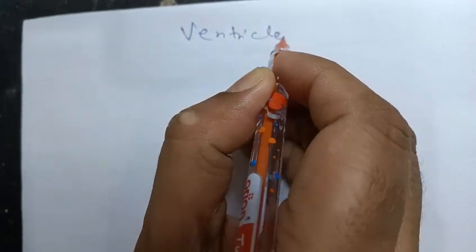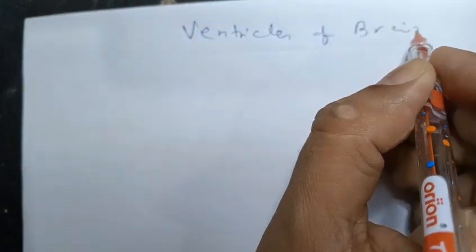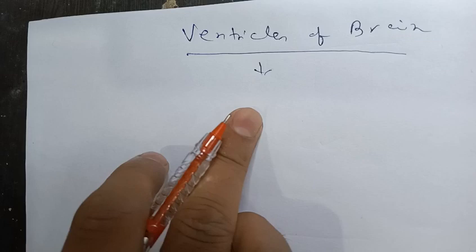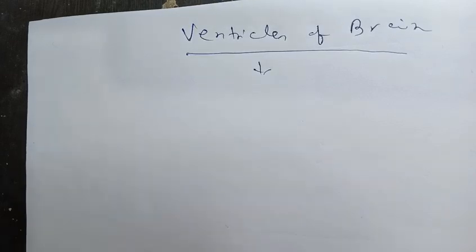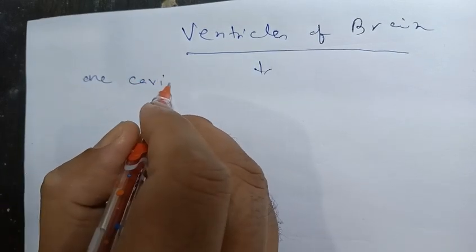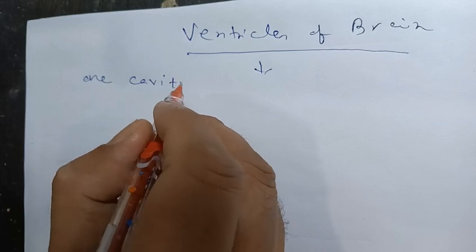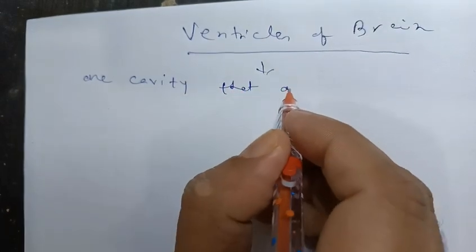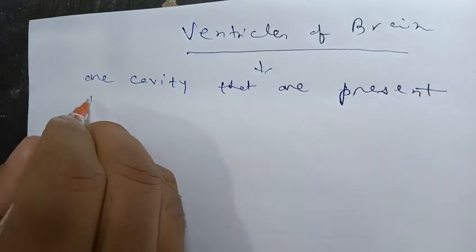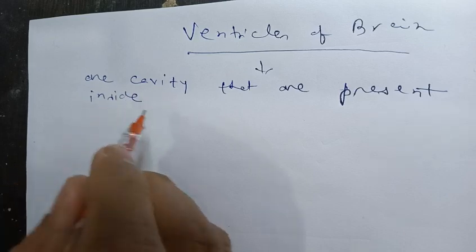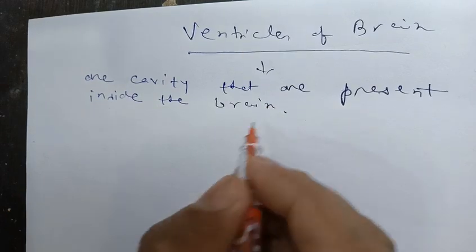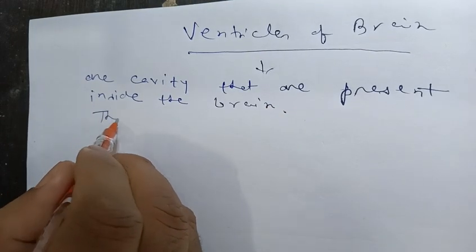Ventricles of the brain. What are the ventricles of the brain? They are cavities that are present inside the brain.